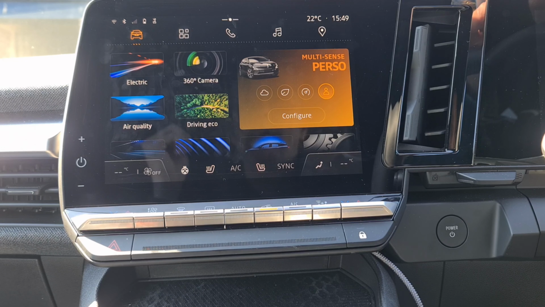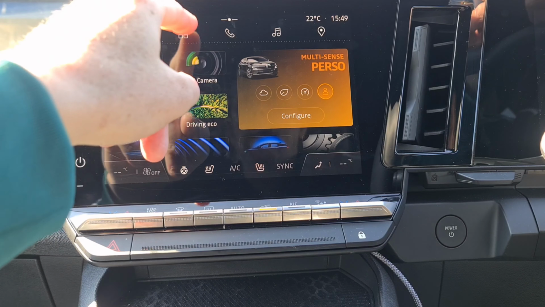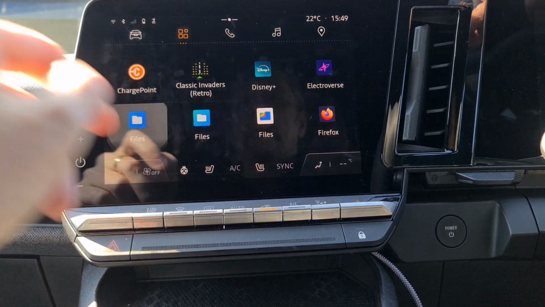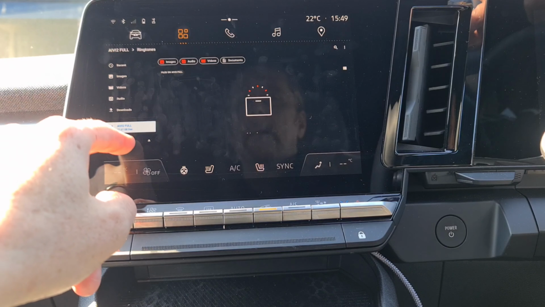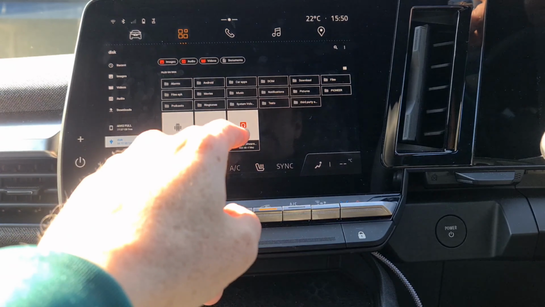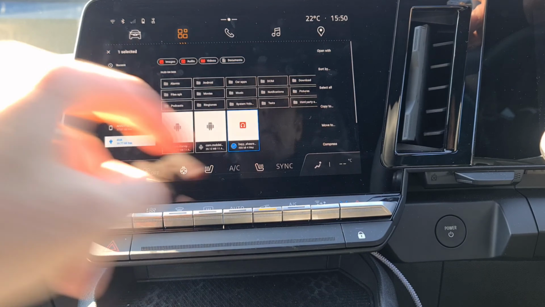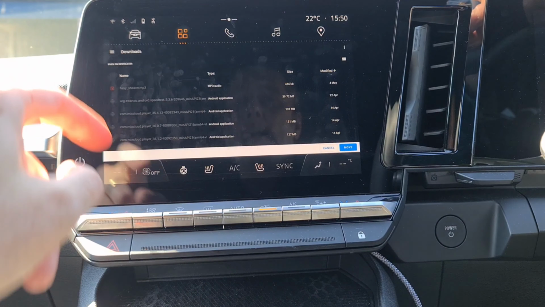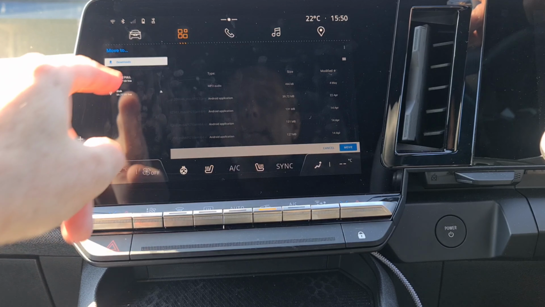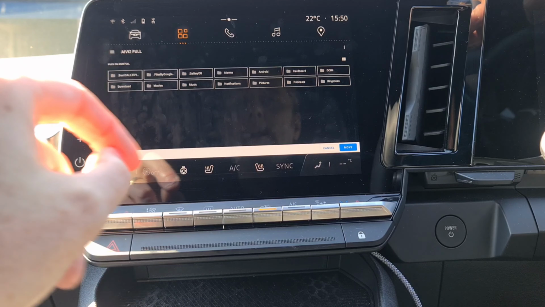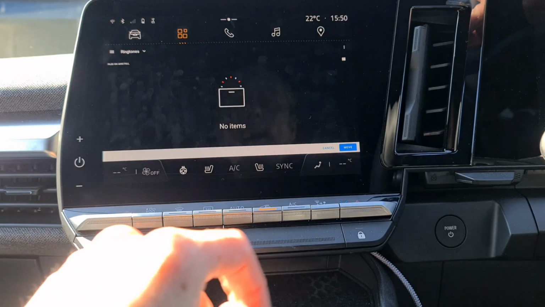So if you want to put your own ringtone on the car, either get an MP3 or download the ringtone online, put it on your USB stick. Once it's on your USB stick, go to apps, go to files, go to your USB stick, click on it, hold, go top right, move to, top left, move to the car, and then pick the ringtones folder, then press move.